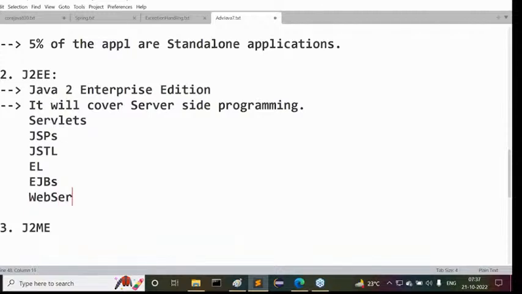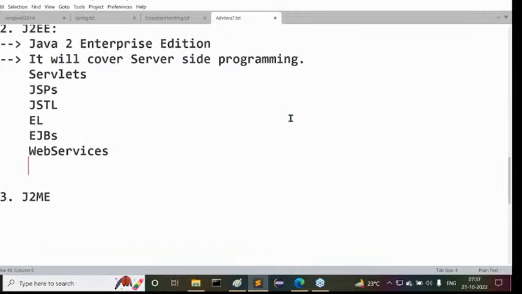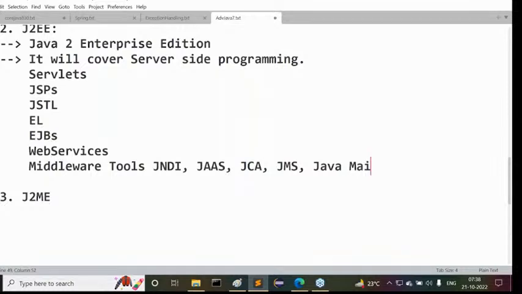Then after that, web services, for distributed application development. Here SOAP services are available, RESTful services are available. After web services, some middleware tools exist here. What are these middleware tools? JNDI, then JAAS, Java Authentication and Authorization Service. Then JCA, Java Connector Architecture. Then JMS, Java Messaging Service. Next is JavaMail.